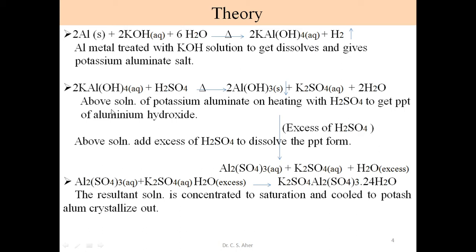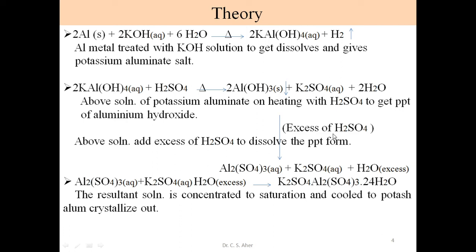So in the second step, what happened? This potassium aluminium salt reacted with concentrated sulfuric acid to form aluminium hydroxide, which is in solid or precipitate form. Again we go on adding this H2SO4 slowly. Excess amount of H2SO4 we add slowly to the above solution, till this precipitate is dissolved.